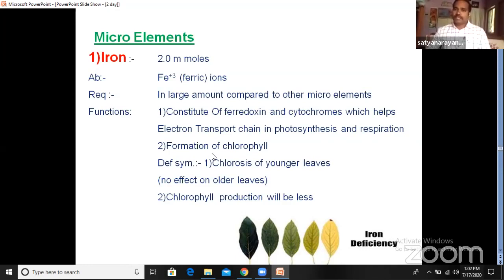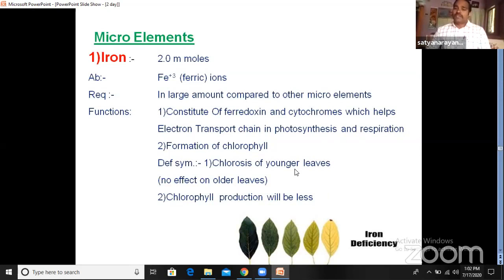So now let us see what are the deficiency symptoms of iron. The first deficiency symptom is chlorosis of younger leaves. What is chlorosis? Chlorosis is nothing but the yellowing of the leaf. That means the leaf color turns yellowish. Why yellow? Because the chlorophyll becomes denatured, so the leaf is converted into yellow color.